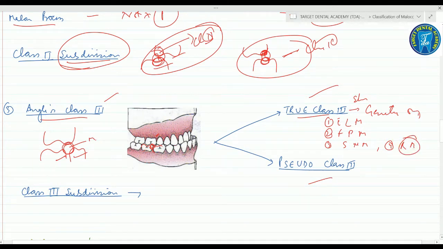So basically the true class 3 is genetic in origin, and it may occur if there is an excessively large mandible, if the mandible is forwardly placed, if there is a retroposition or retroclined maxilla, or a combination of the above two.